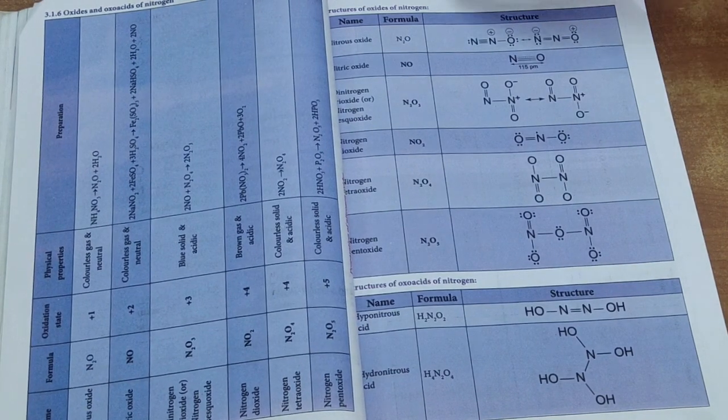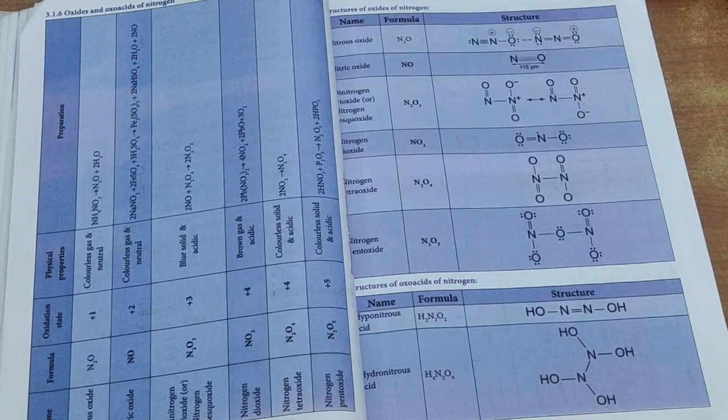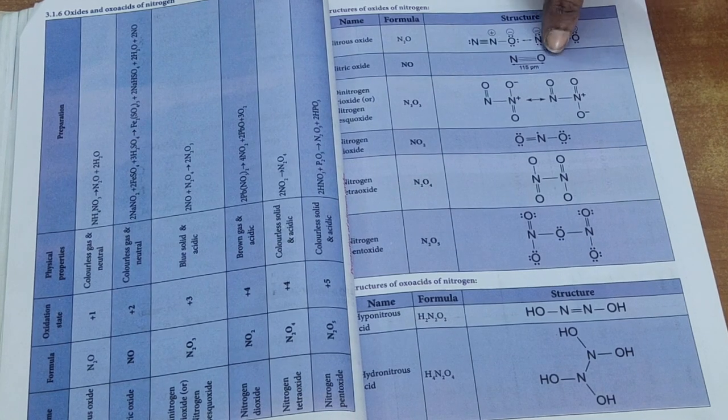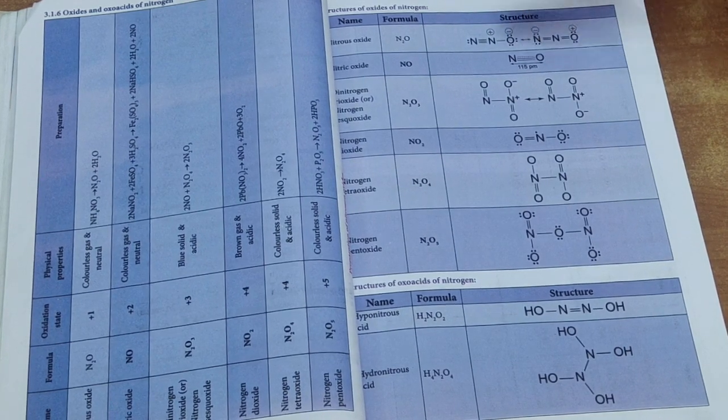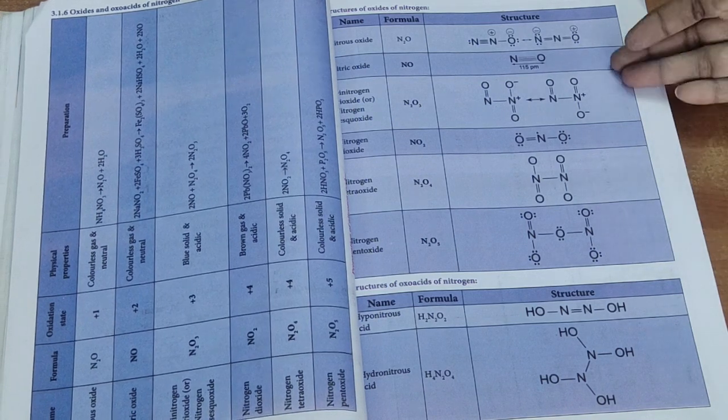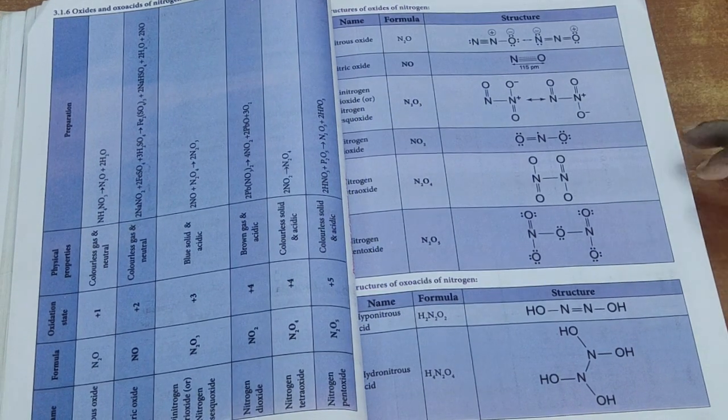Okay, and move on to the next one, nitric oxide, that is NO. We get a triple bond between nitrogen and oxygen. The bond distance parameter is 115, that is 115 pm, the distance between nitrogen and oxygen. Likewise, you have to refer to the textbook for how the structure is.